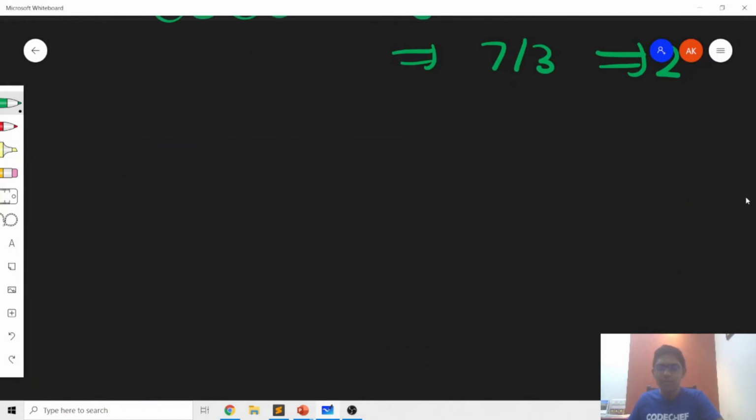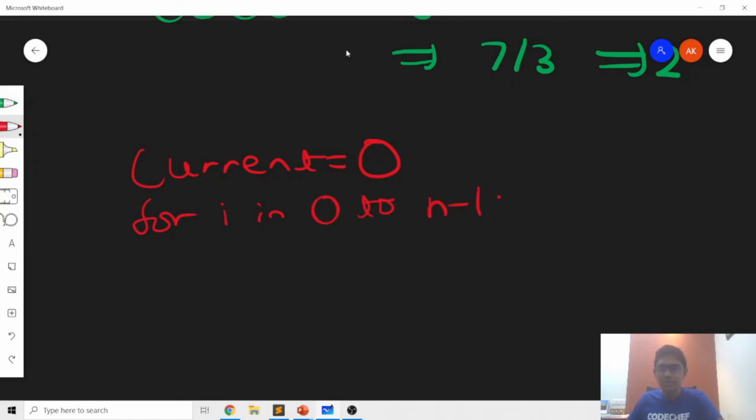Now, in order to implement the idea for finding the number of consecutive zeros, let's start by initializing the variable current to be 0, where current represents the number of consecutive zeros so far. We will loop through each index of the string because the indices go from 0 to n minus 1.